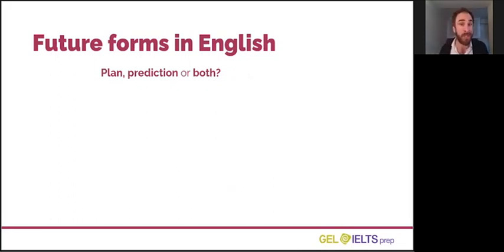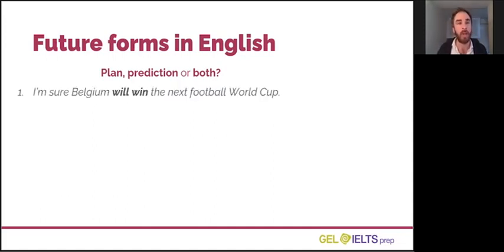I'm going to show you some sentences, and I would like you to decide if they are plans, predictions, or possibly both. For example, number 1, I'm sure Belgium will win the next Football World Cup. Do you think this is a plan, a prediction, or both? Look at the next question below this video, and can you choose the correct option?